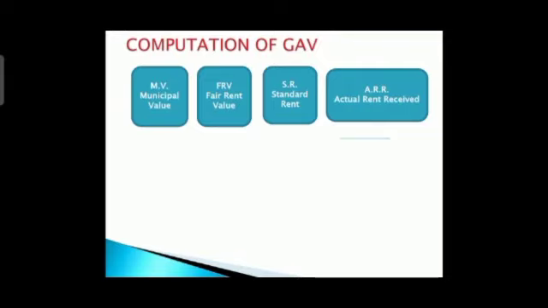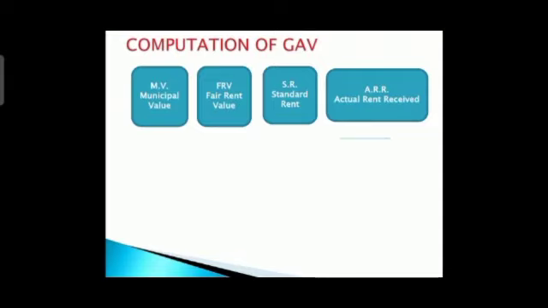Now actual rent received means, if you have given a property on rent, whatever amount you are actually receiving from that person is called actual rent received. These are explanations for your understanding purpose only.